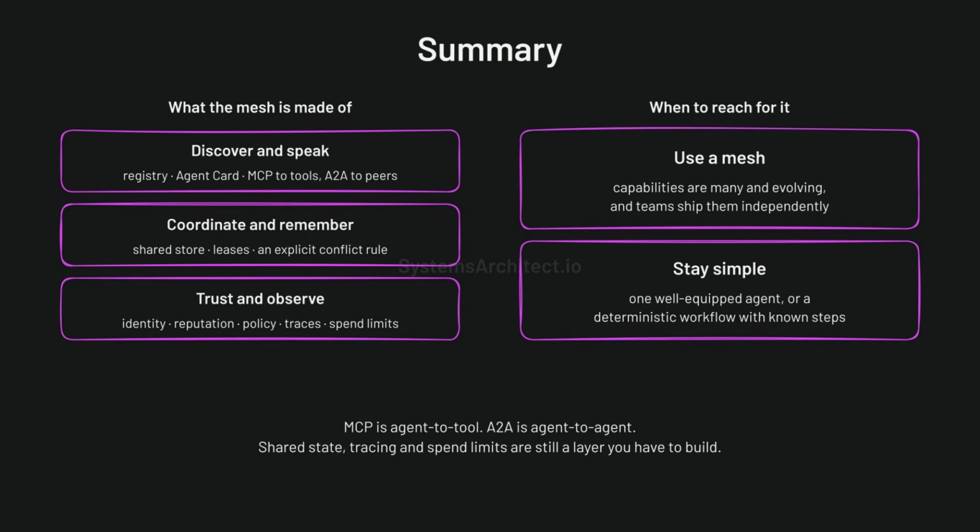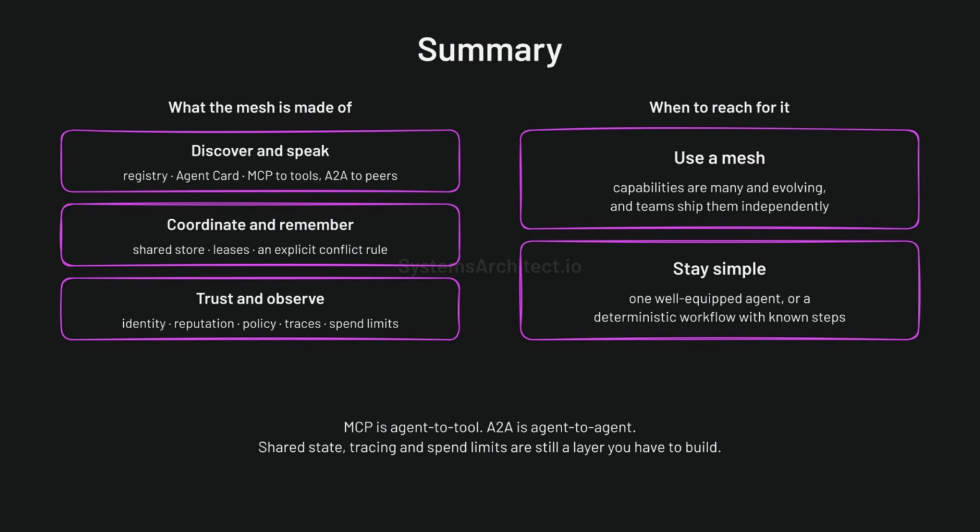The agent mesh turns multi-agent systems into infrastructure, where supervisors and specialized workers discover each other through registries and collaborate over MCP and A2A. Community consensus in 2026 is consistent. MCP is agent to tool, A2A is agent to agent, and production meshes still need a separate layer for shared state, tracing, and spend limits.